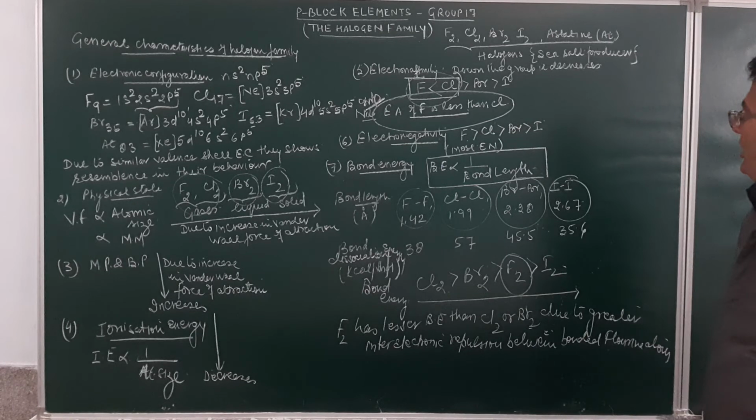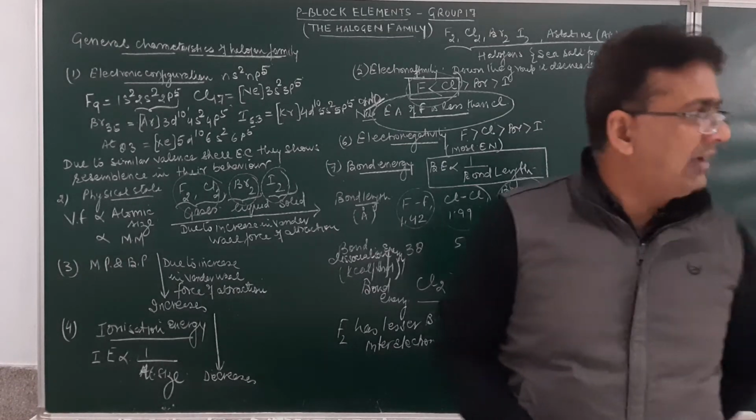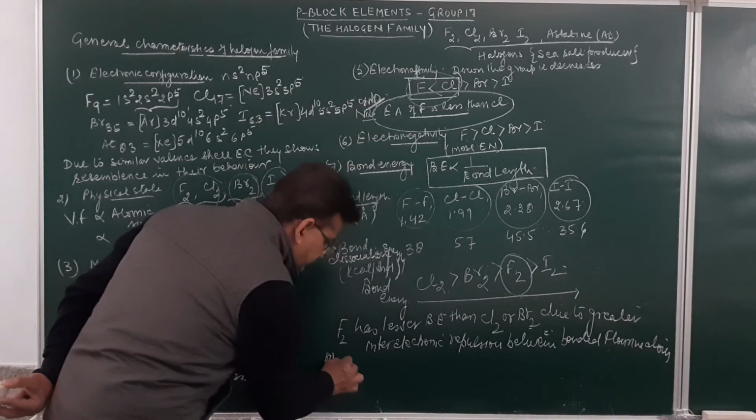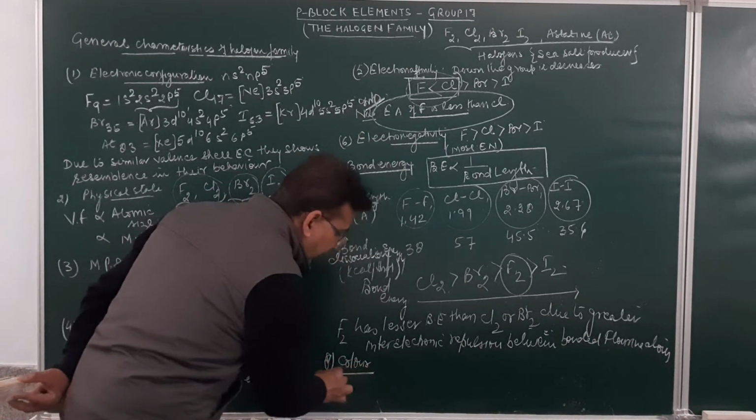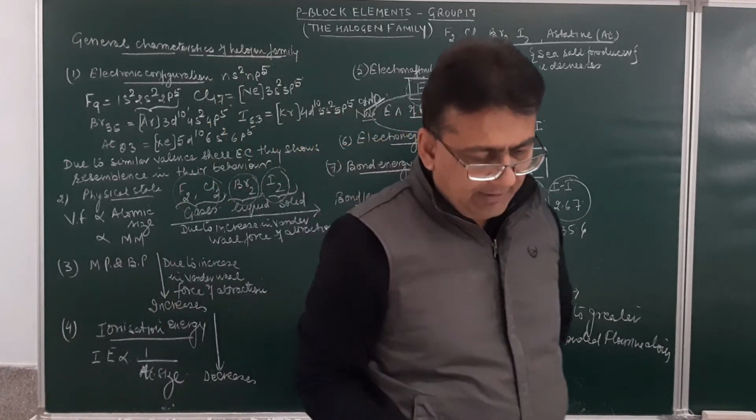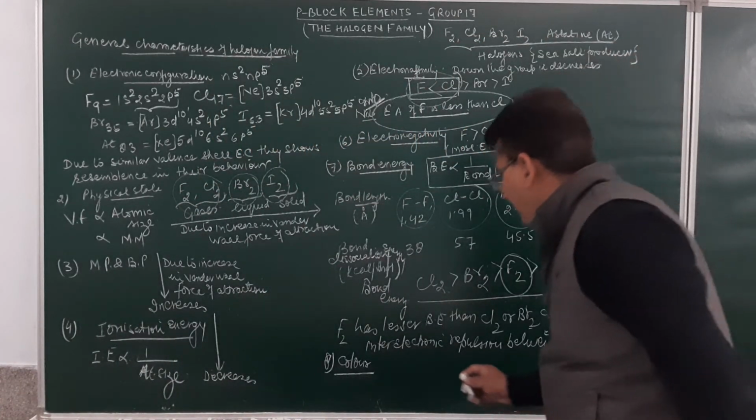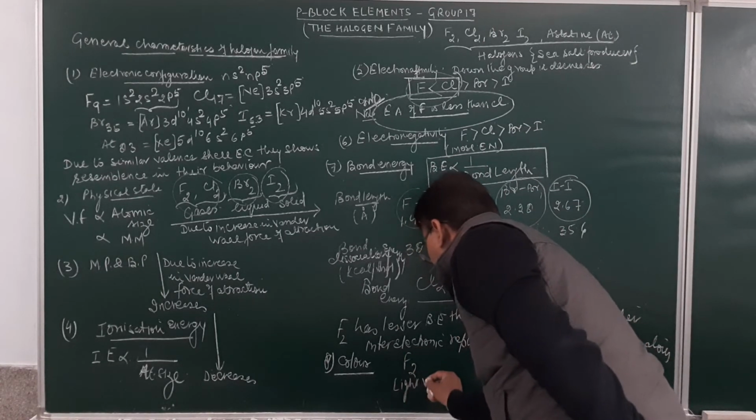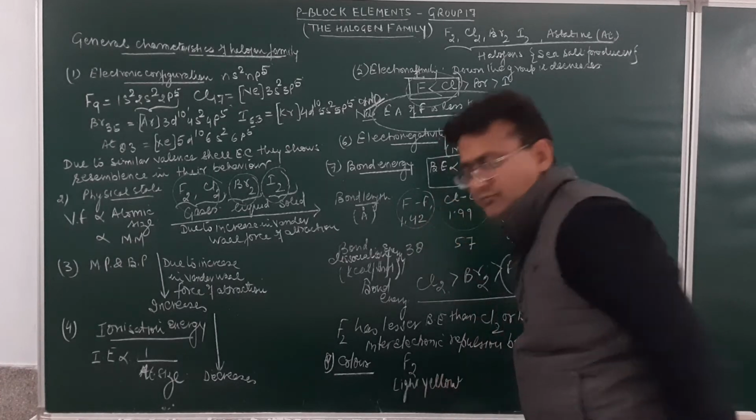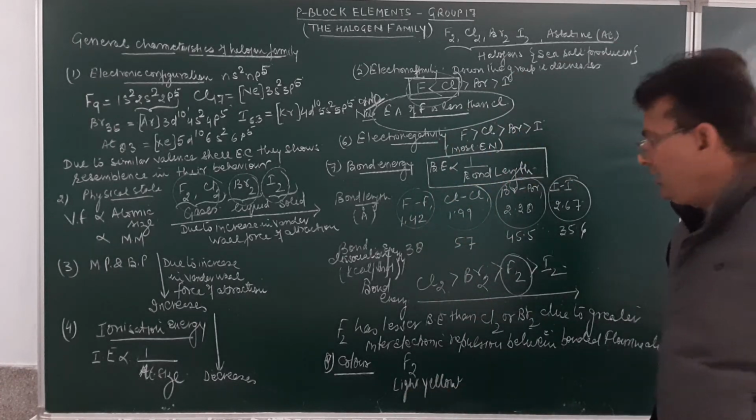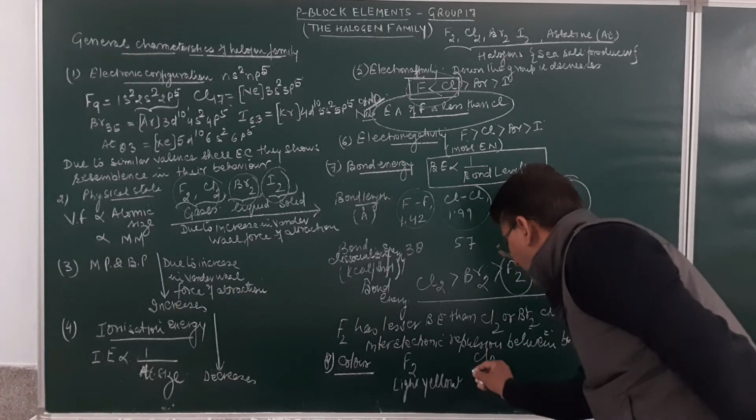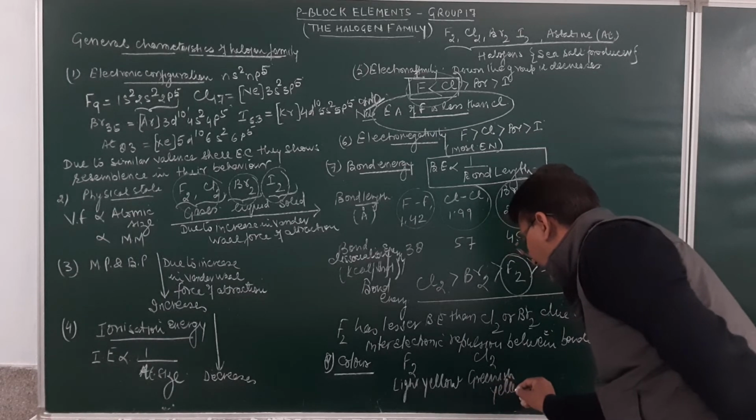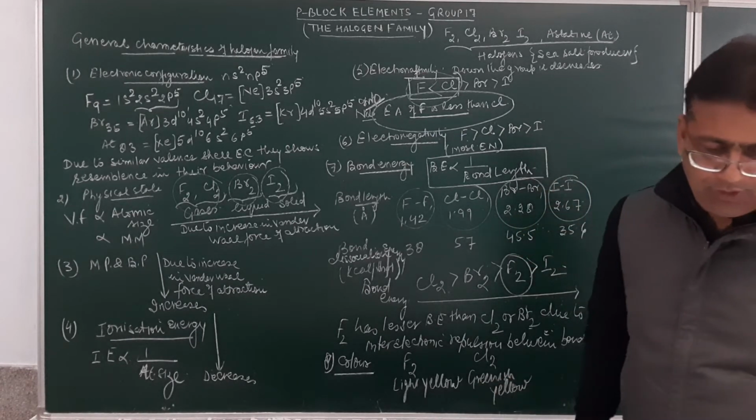Am I clear? Now, the next property will be color. What will be the color of halogens? As far as color is concerned, fluorine will be light yellow. Chlorine gas will be greenish yellow.